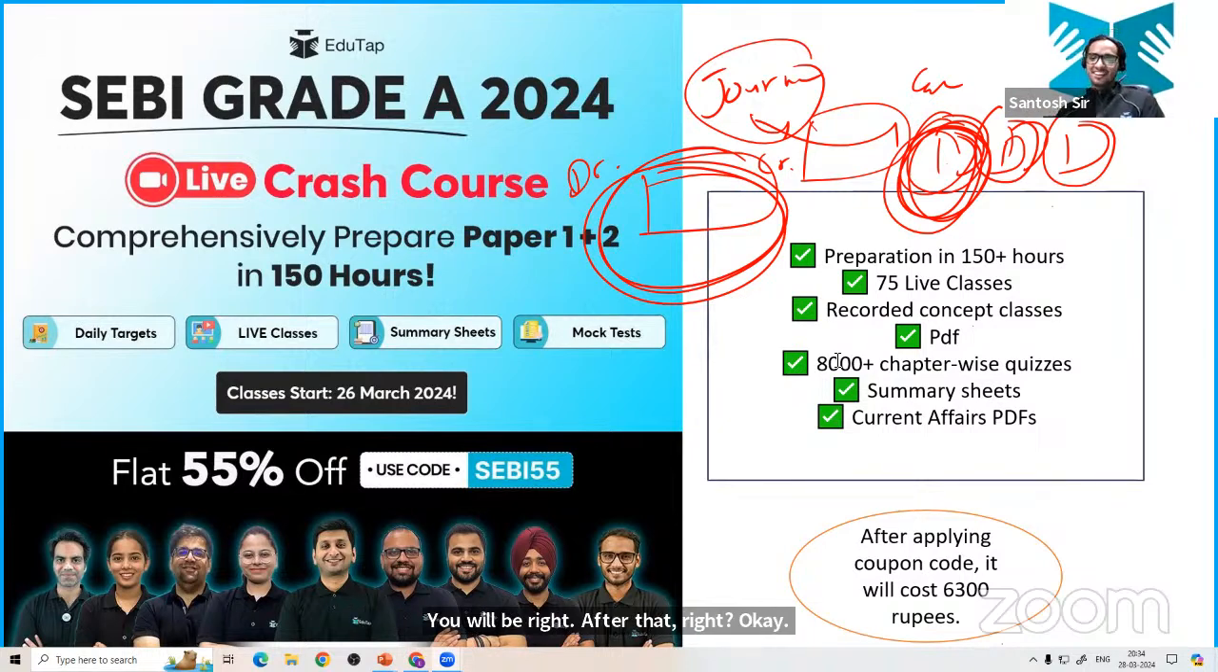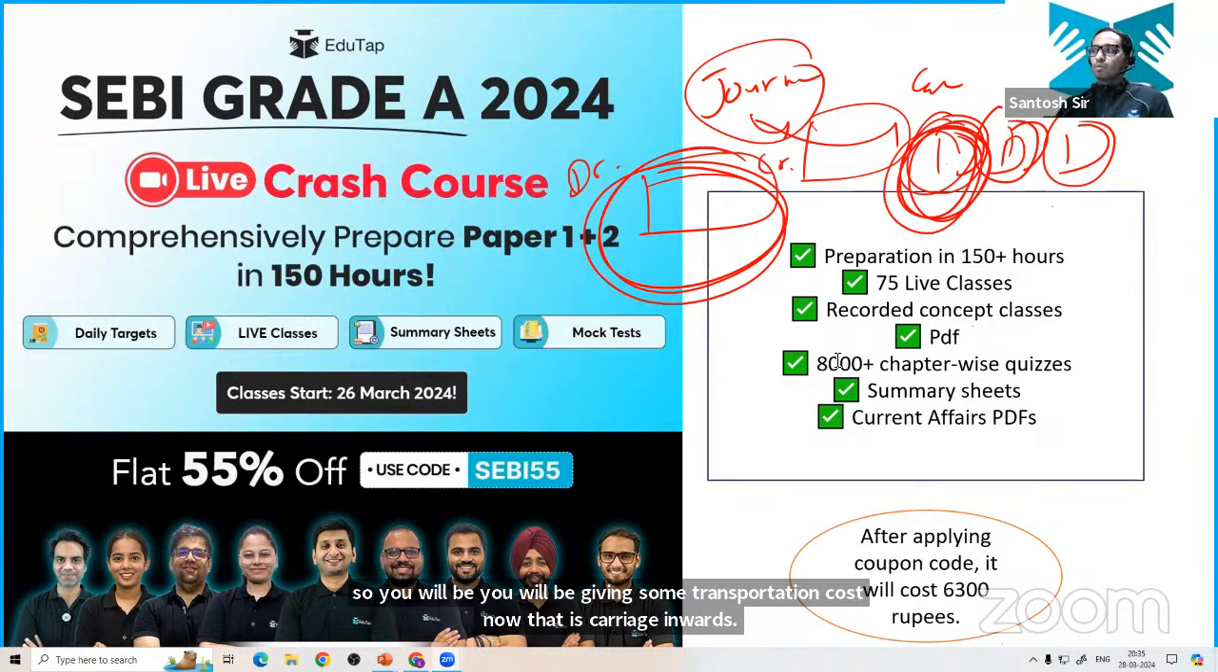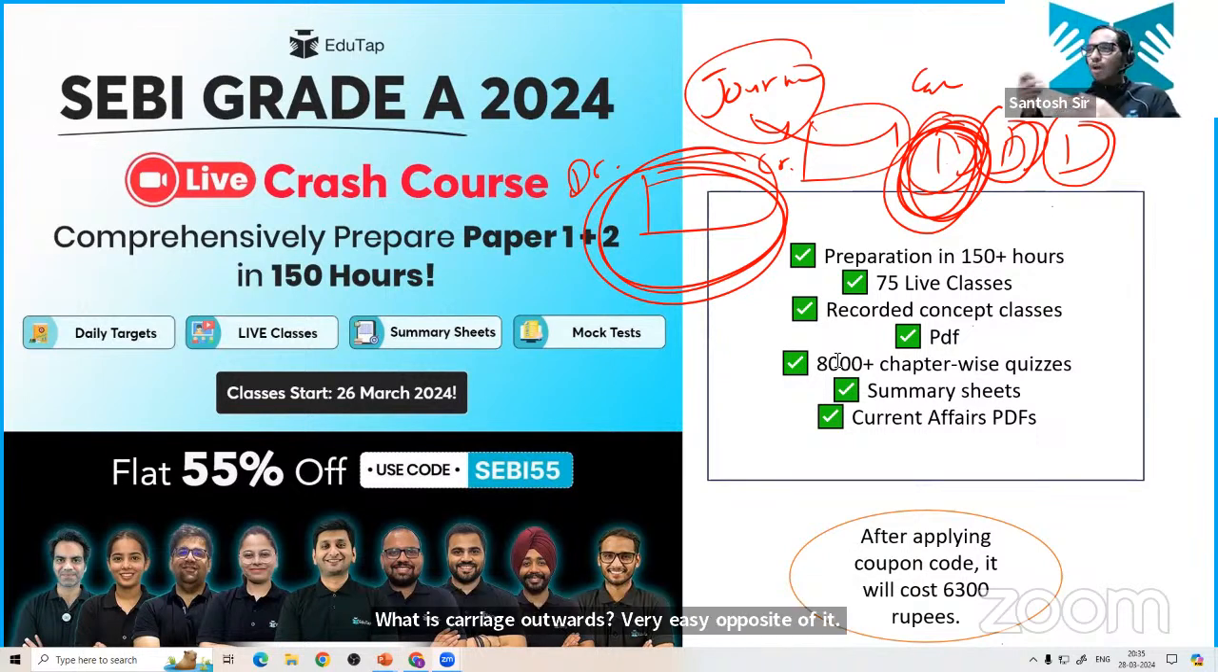What is carriage inward and what is carriage outward? See, whenever you are ordering something, whatever expense you are paying, suppose you are ordering something from a foreign country, so you will be paying some transportation cost. That is carriage inwards. What is carriage outwards? Very easy, the opposite of it. Whenever you are selling something and you have to pay the transportation cost, that is your carriage outwards. Okay, everyone is clear?